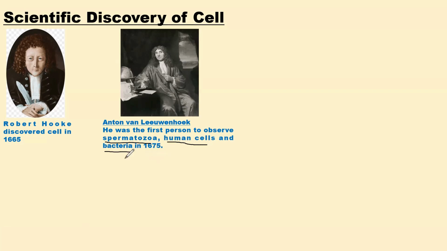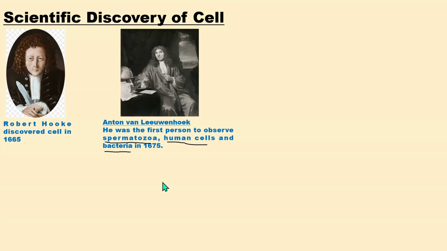In fact, in microbiology, Anton van Leeuwenhoek was considered one of the great pioneers of the area of microbiology. He made a great contribution by being the first scientist to observe bacteria using a compound microscope, which is a little bit more sophisticated and powerful than the microscope used by Robert Hooke.